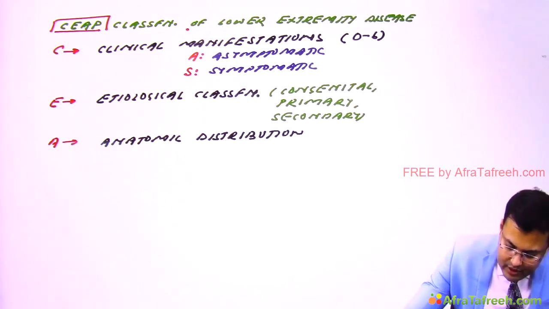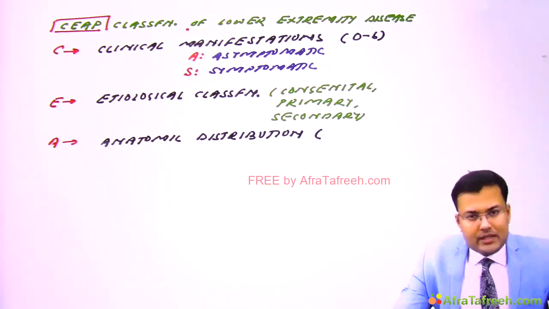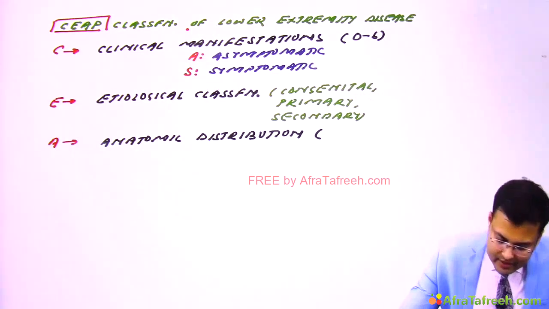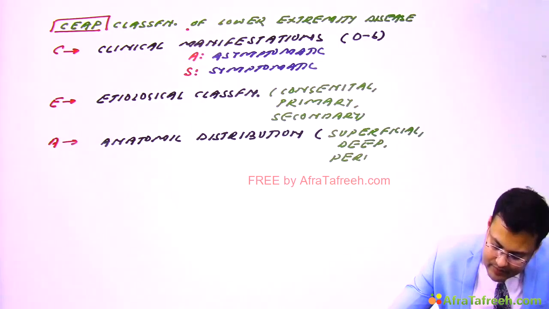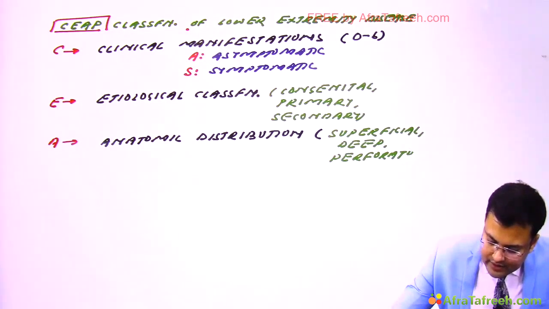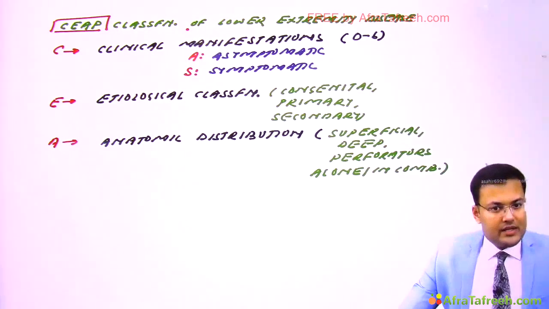In this distribution, whether there is involvement of the superficial system, the deep system, or perforators. So it is involved alone or in combination, that is included.